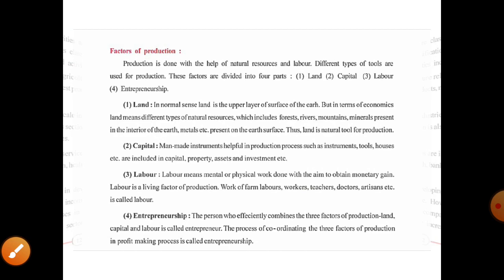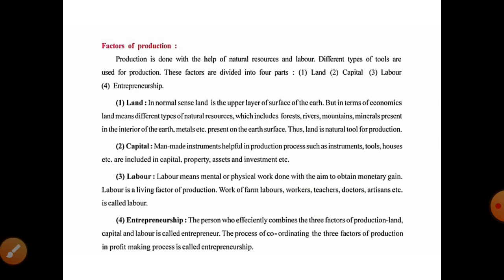The next and last topic of this video is the factors of production. There are a total of four factors: land, capital, labor and entrepreneurship. Okay, so we will see them one by one.